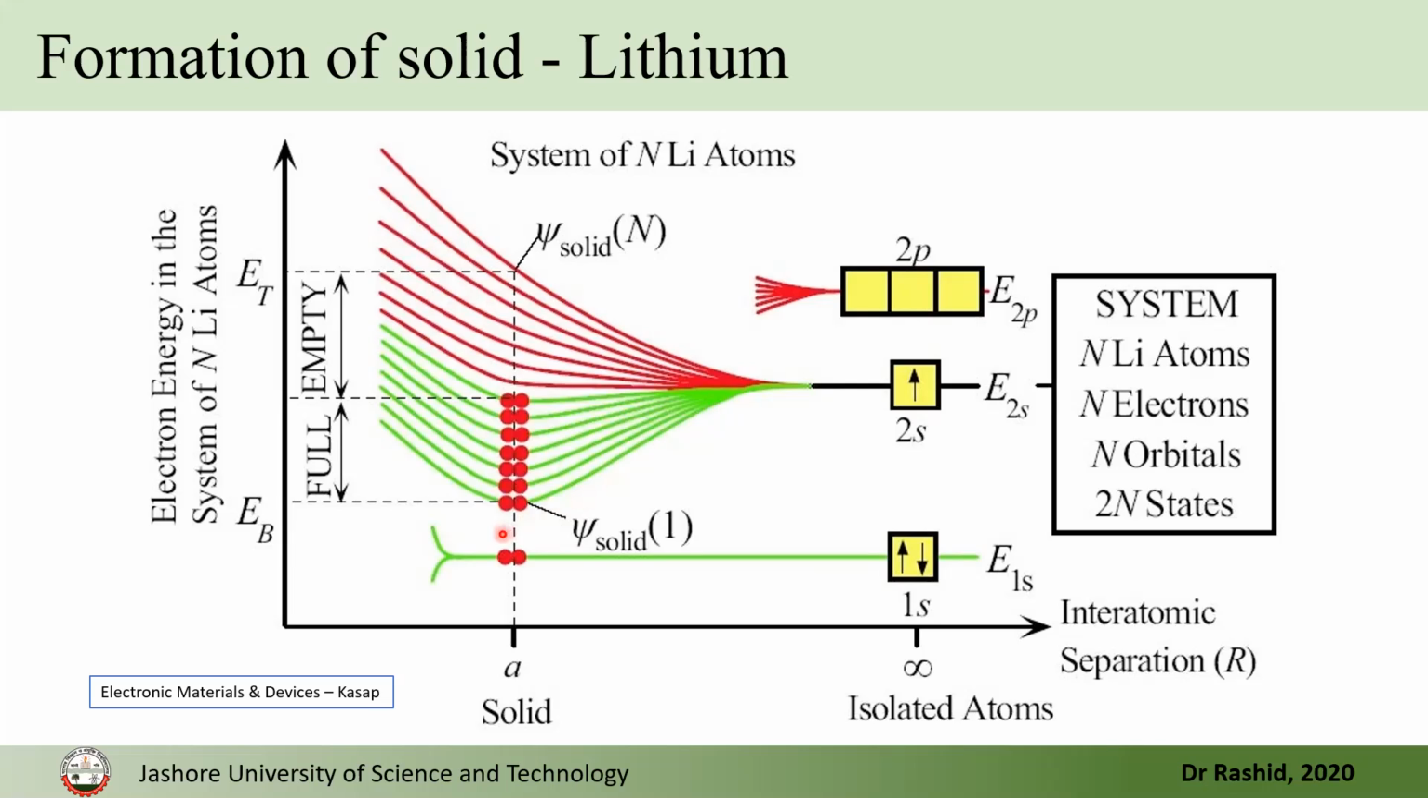In that case, for practical purposes, this will be called a band. And if you distribute the electrons, you will see that half of the band will be full and half of the band will be empty. Now, this is how lithium solid is formed.